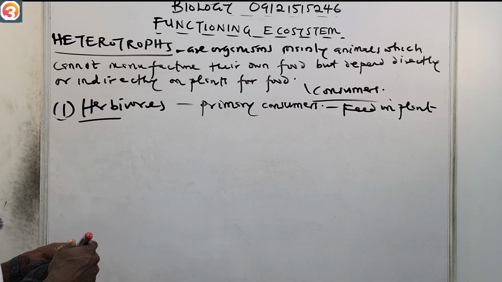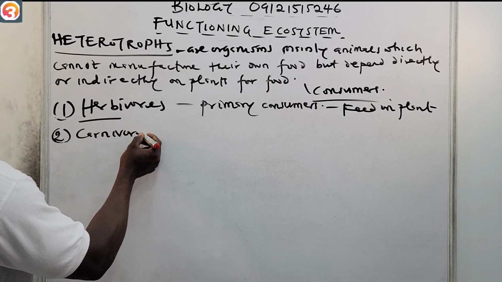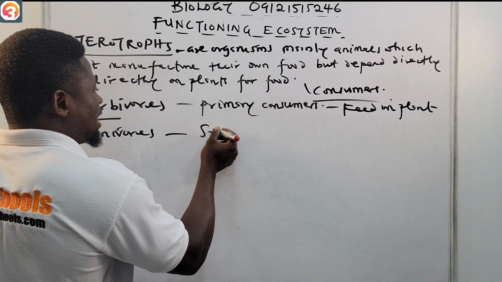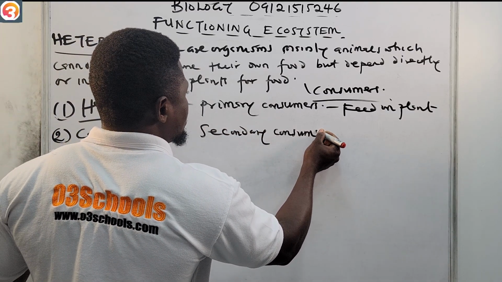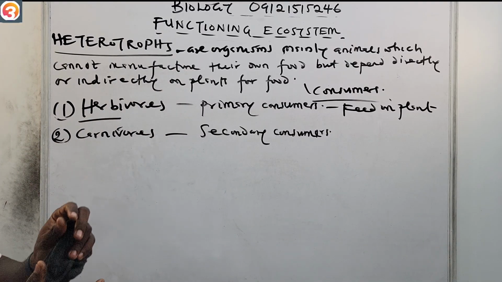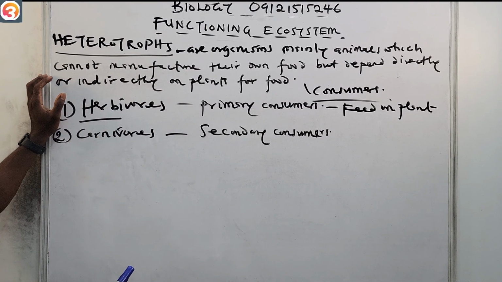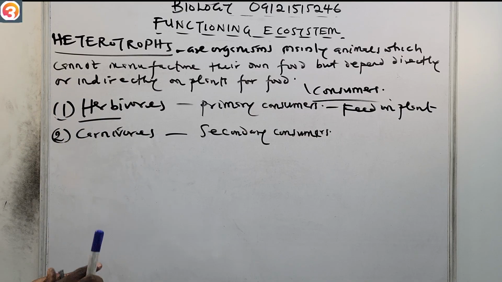Then after herbivores, we now have the carnivores. These ones are known as the secondary consumers. These ones are the ones that feed on the herbivores. They feed on them. They are the ones we call the carnivores. They are the secondary consumers. Then we now have the omnivores.